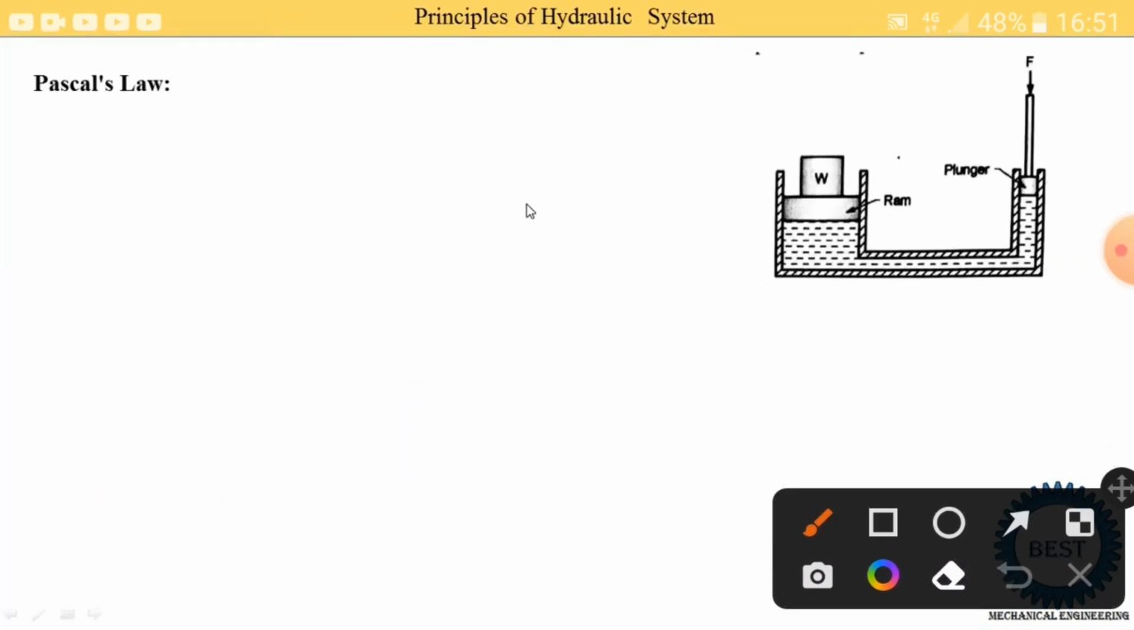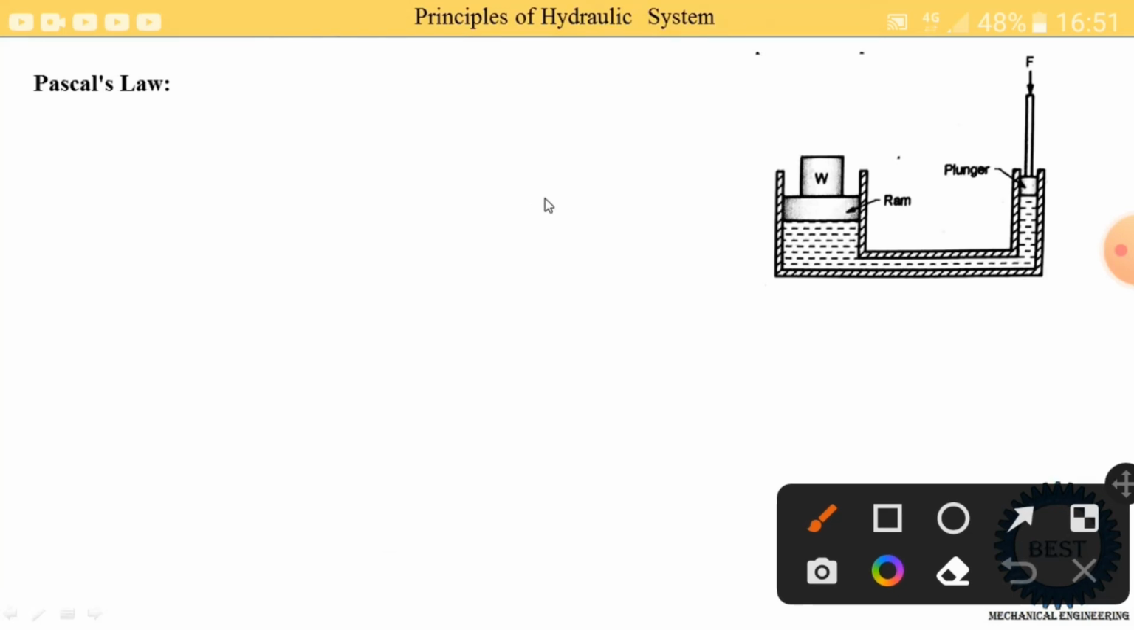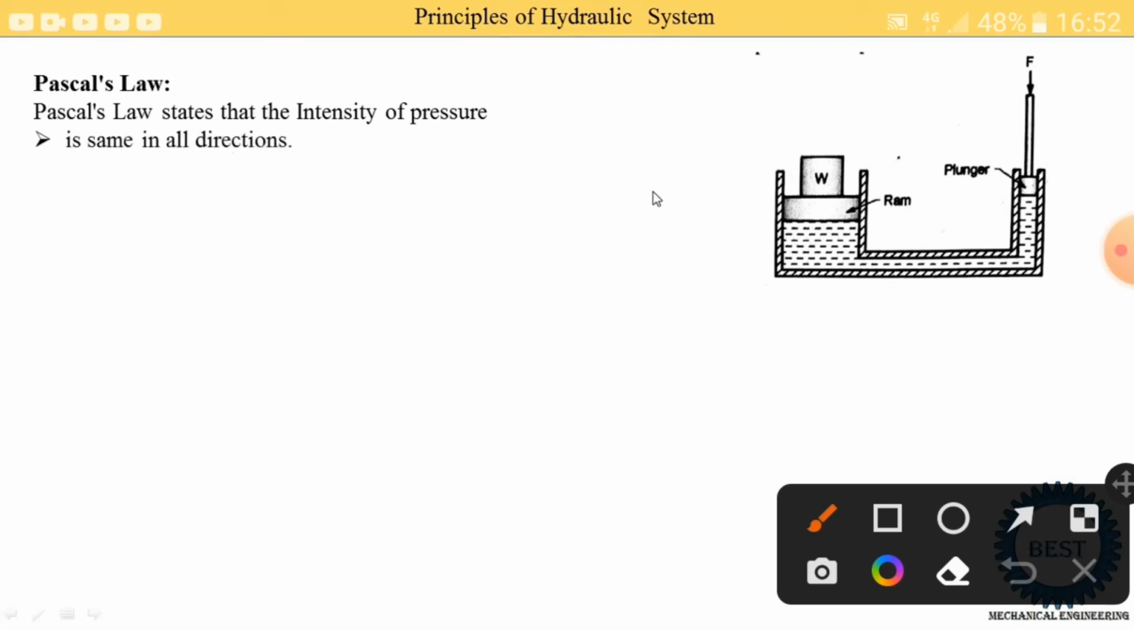Now first we understand the definition of Pascal law with this example of the plunger and ram. Pascal law states that intensity of pressure... Okay, so they are talking about the intensity of pressure. Intensity of pressure is the same in all the directions. Now here we take the example.